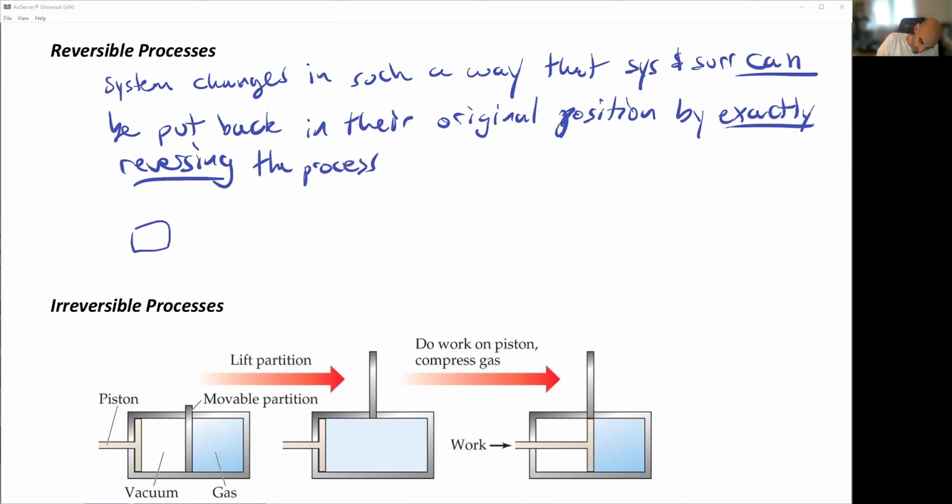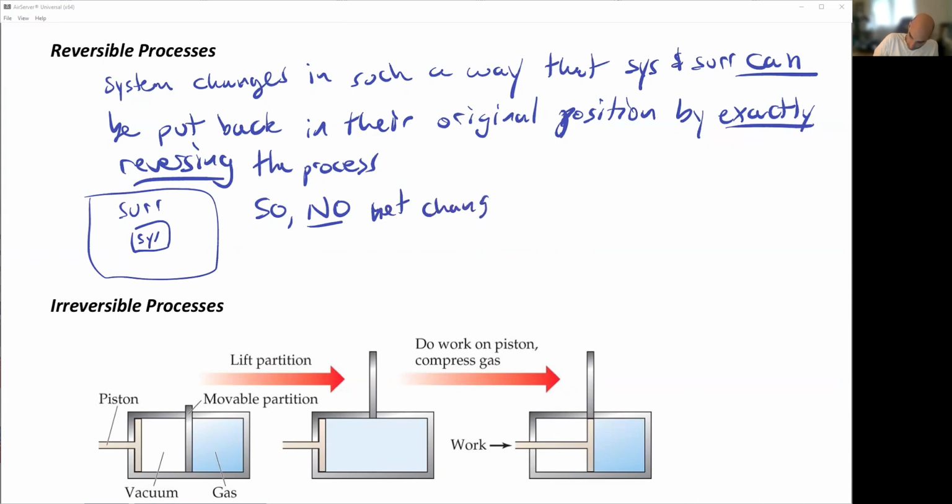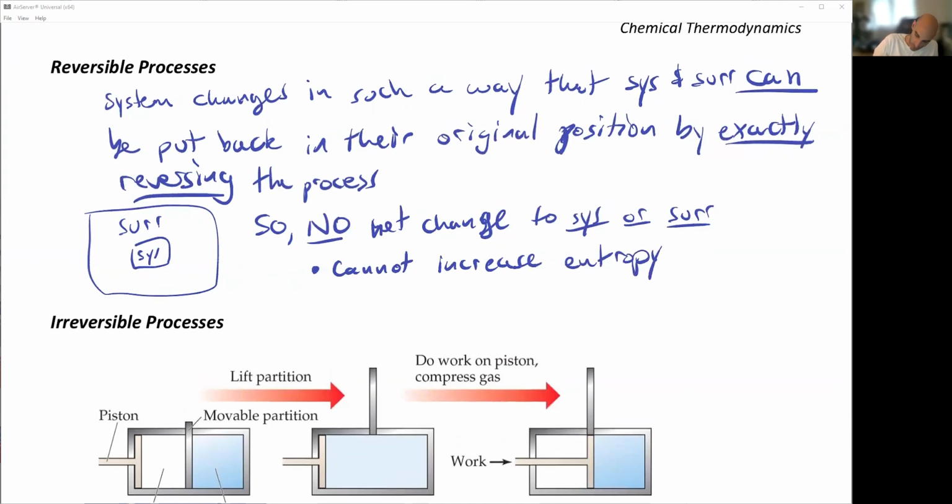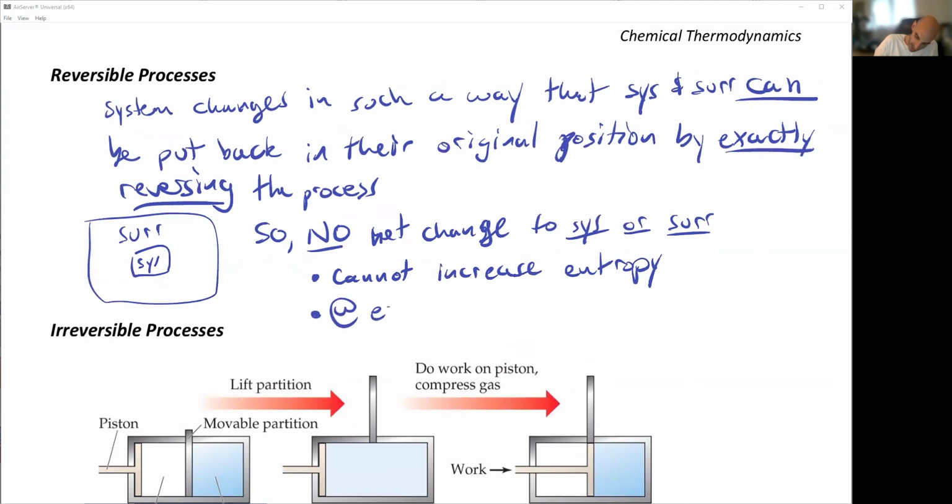So if I have the system and the surroundings outside of it, ultimately what this means is there is no net change to the system or the surroundings. Essentially, and we're going to see this in a second, you cannot increase entropy. I can't add more randomness. I can't distribute energy anymore. Ultimately, what this really means is we're at equilibrium.